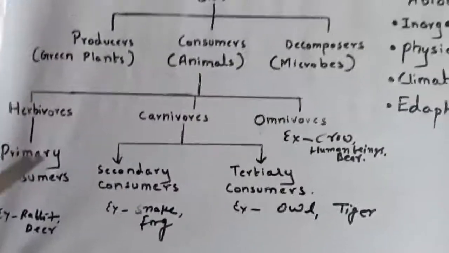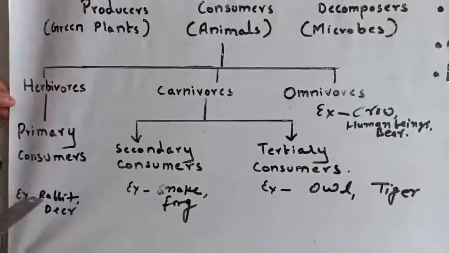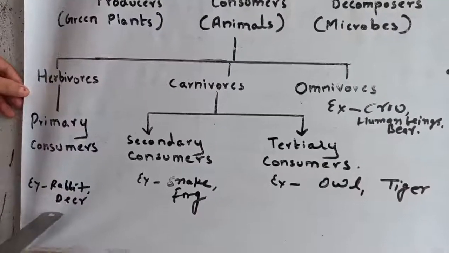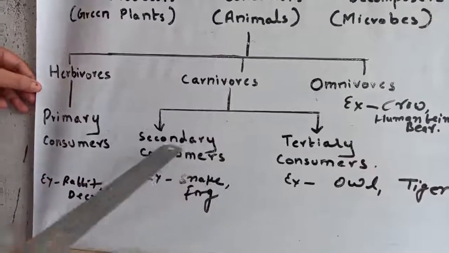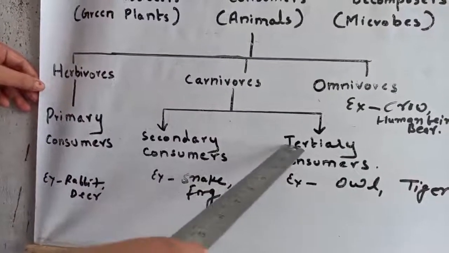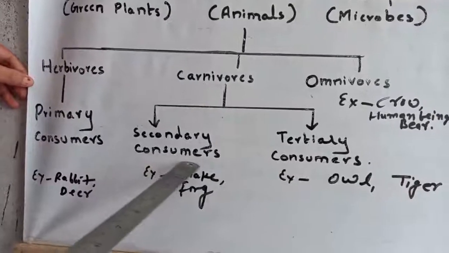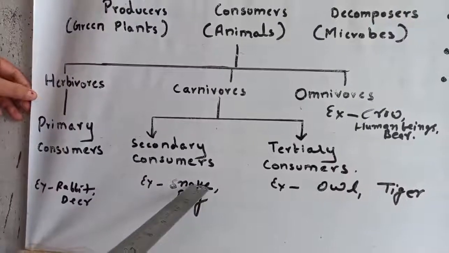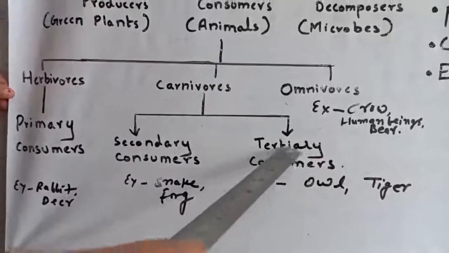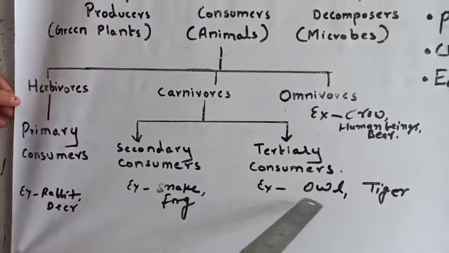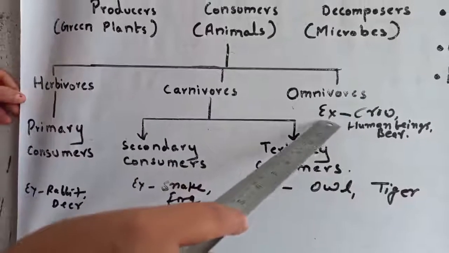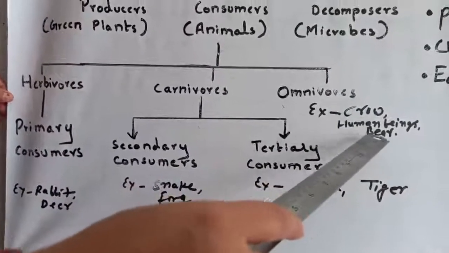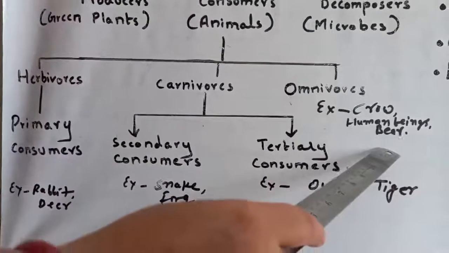Now consumers are of three types, herbivores, carnivores and omnivores. Herbivores are also called primary consumers, example rabbit and deer. Carnivores are of two types, secondary consumer and tertiary consumer. Secondary consumer, example snake and frog. Tertiary consumer, example owl and tiger. Omnivores, example crow, human beings and bears.